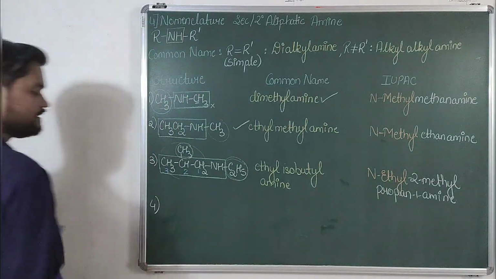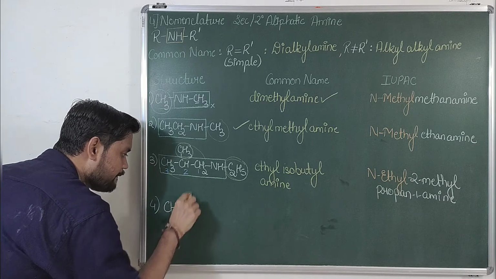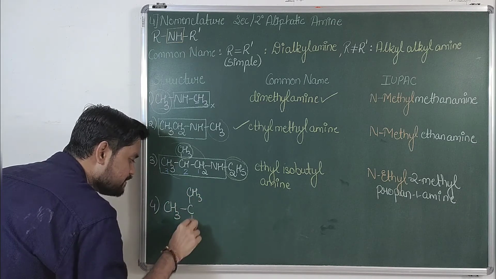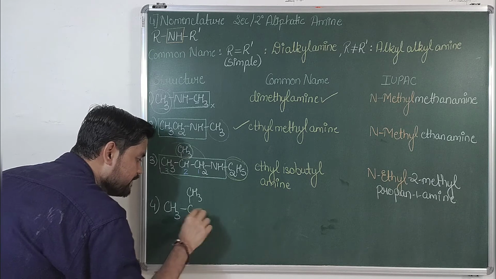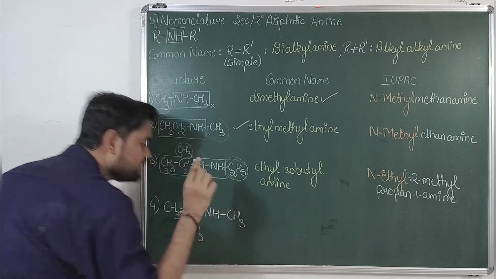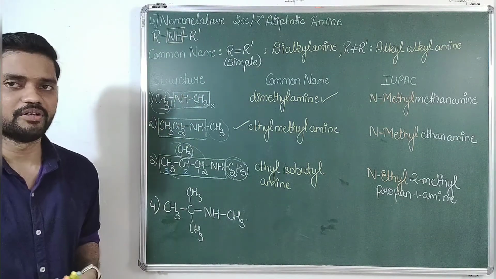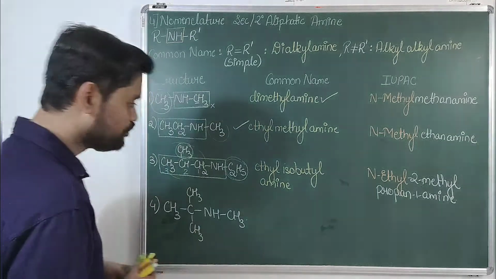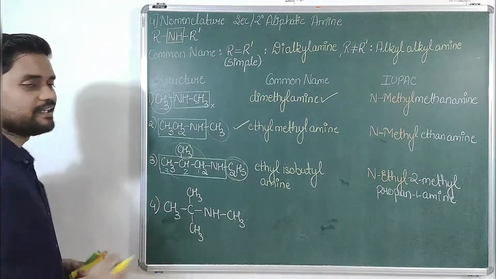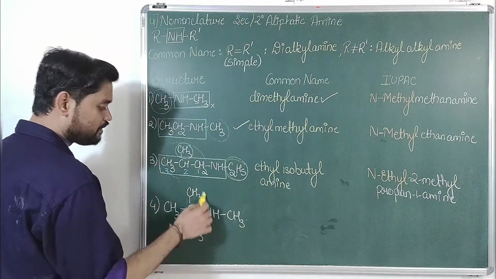Talking about the last example, let us take CH3 C CH3 NH CH3. Quickly comment the common name and IUPAC name of this compound. Now talking about the common name, this is tert butyl.